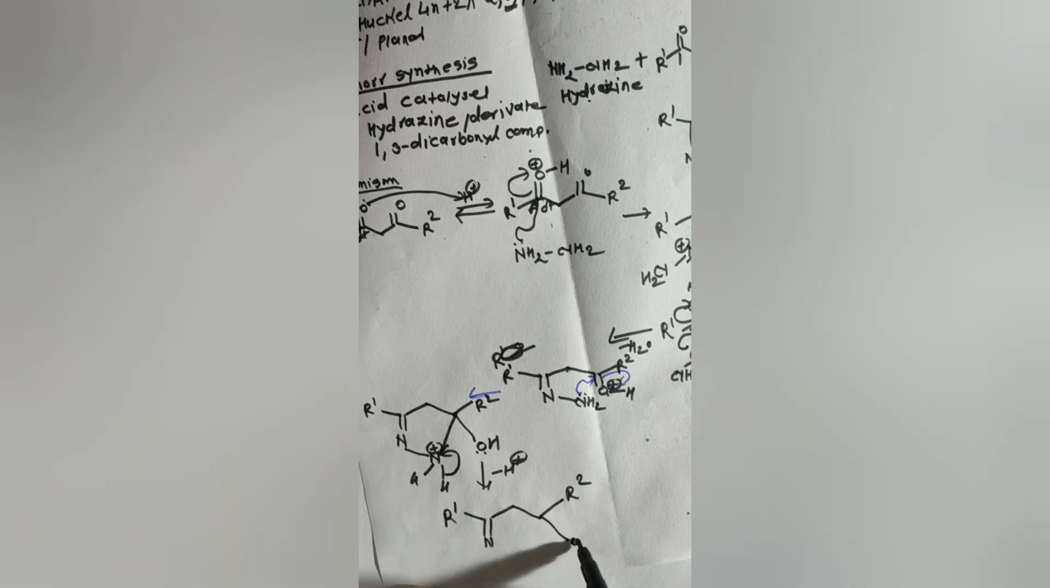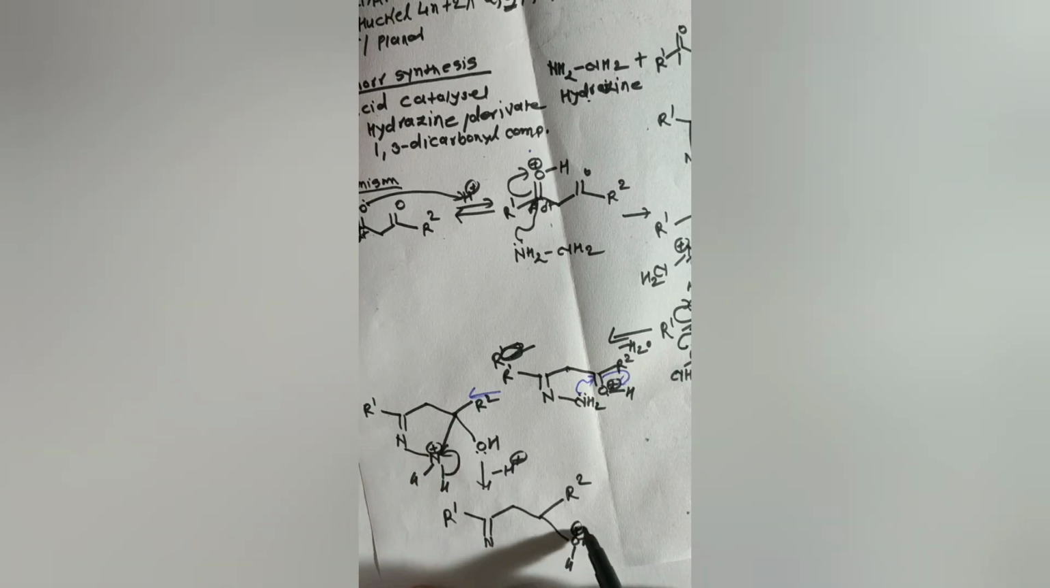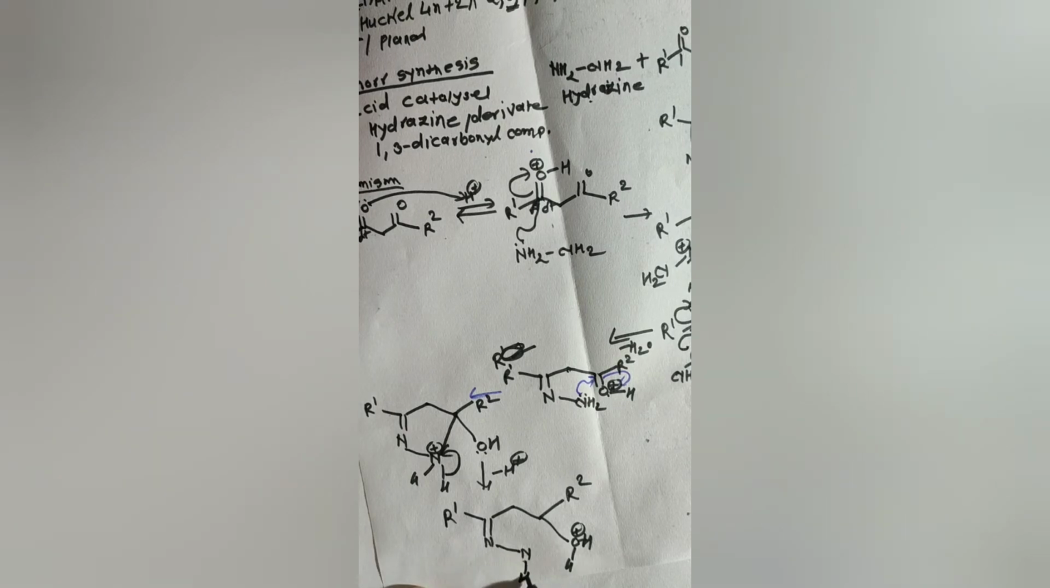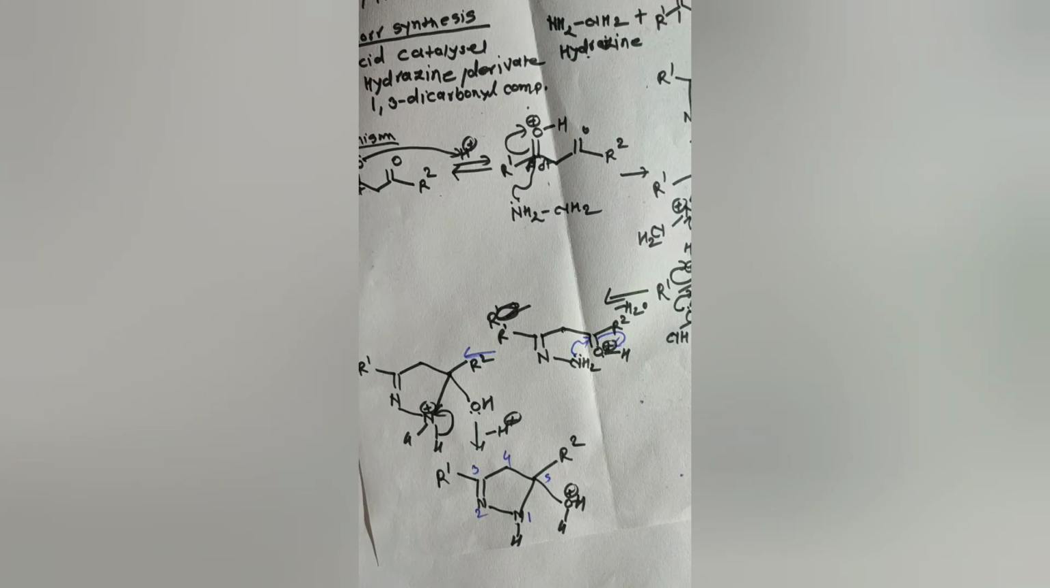So we will get the structure R double bond N. Here is the R2, here is the OH, and H. This H is abstracted by this lone pair, so it will create a plus charge. This nitrogen becomes neutral. And here will be the formation of a bond. Now you can count the ring size: 1, 2, 3, 4, and 5. This is the 5-member ring that we have got.